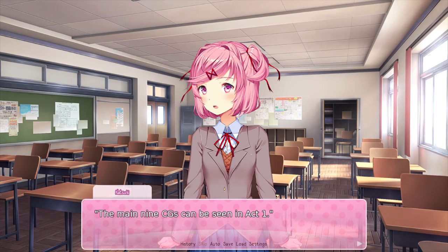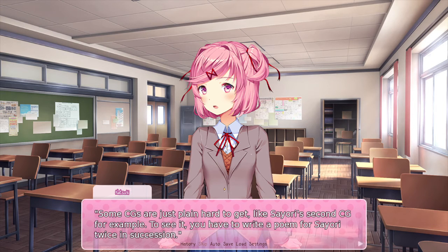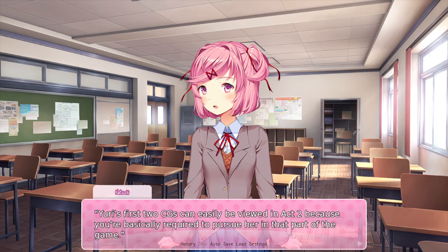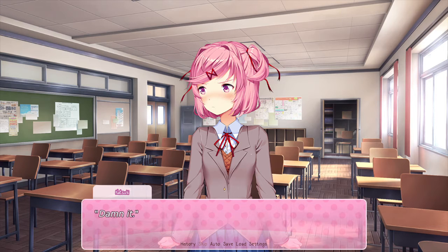The main 9 CGs can be seen in Act 1, while Monica's only CG in Act 3 is basically a freebie. In order to unlock the special ending, you have to see all of the CGs. Some CGs are just plain hard to get, like Sayori's second CG, for example. To see it, you have to write a poem for Sayori twice in succession. Yeah, because that's like the hardest thing in the world. Yuri's first 2 CGs can easily be viewed in Act 2 because you're basically required to pursue her in that part of the game.